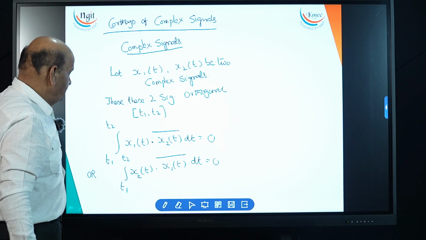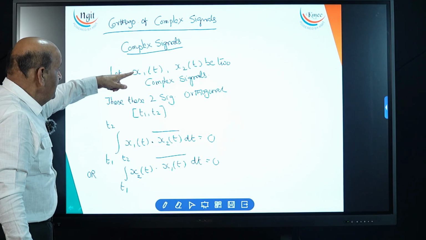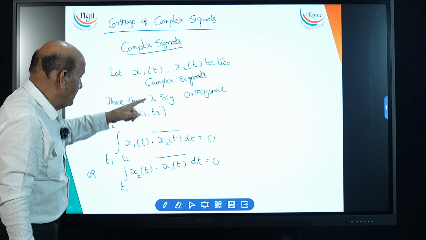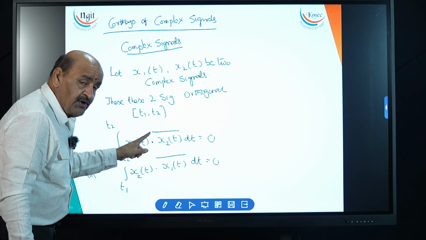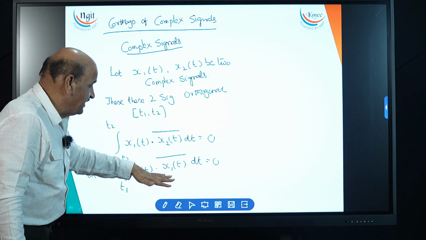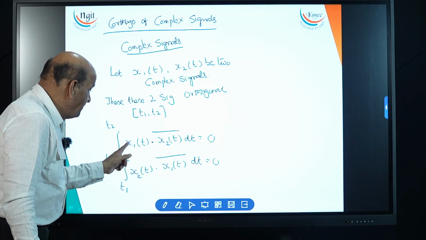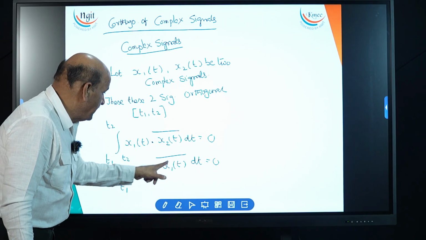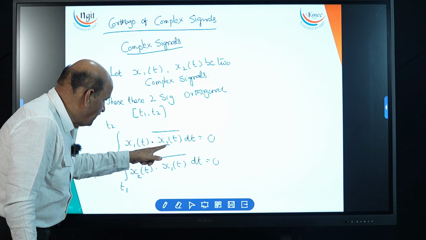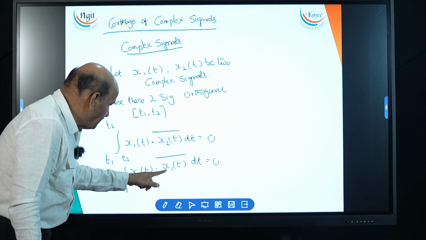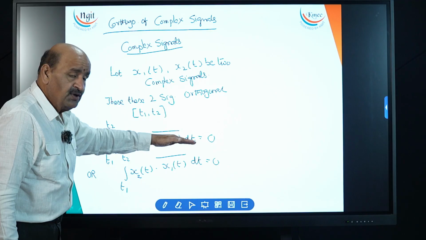Over the time period t1 to t2, x1 and x2 are complex. Take any one signal and multiply with the complex conjugate of the second signal, or take x2 of t first and multiply with the complex conjugate of the first signal. The bar implies complex conjugate, but both outputs should be 0.